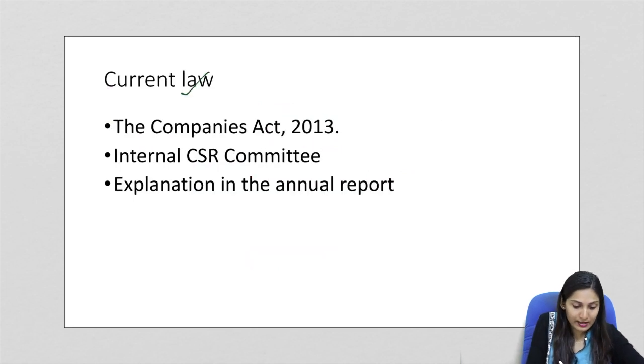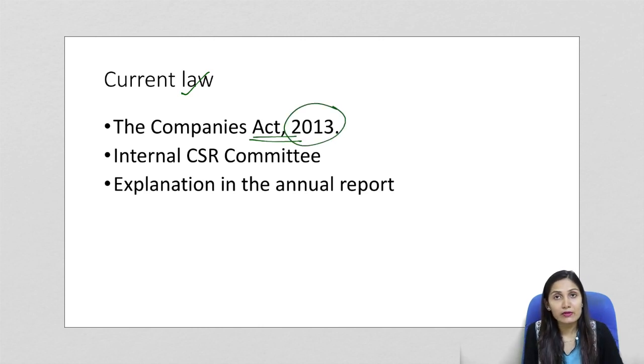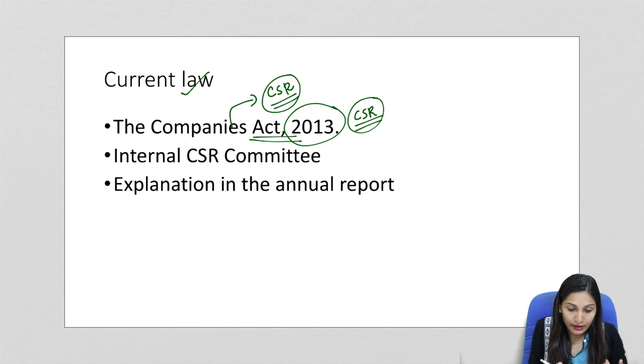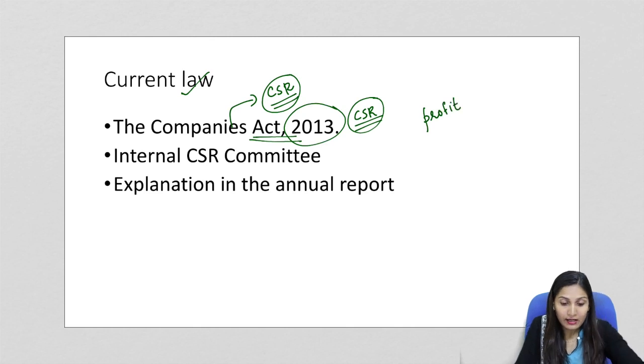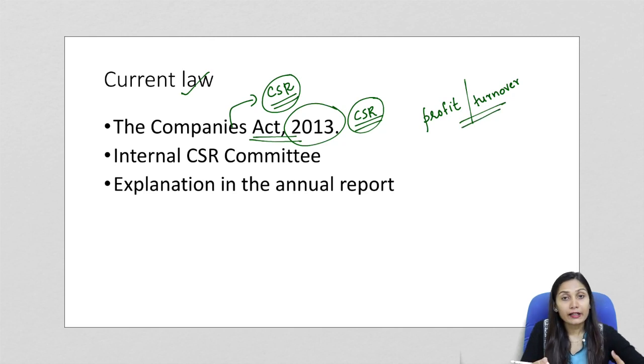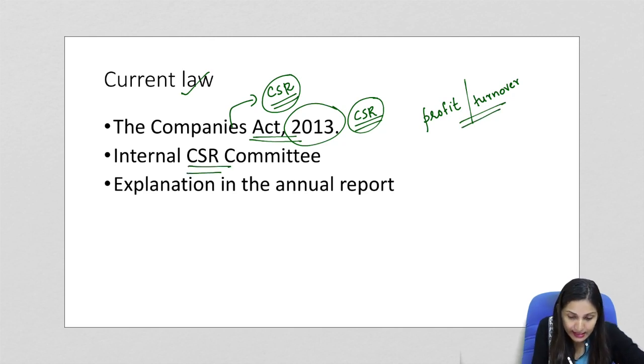Now let us understand what is the current law. So the current law is the Companies Act of 2013. This is because it is under the Companies Act of 2013 that CSR has been mandated. So at present, the Companies Act of 2013 is the current law that deals with the CSR of the corporates. Now, the companies meeting certain financial thresholds, that is the profit or the turnover of a company, are required to constitute an internal CSR committee.